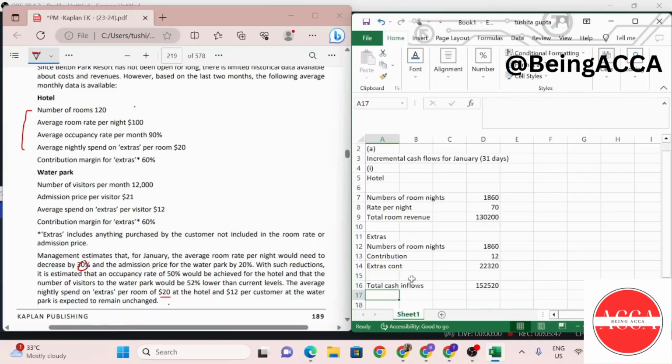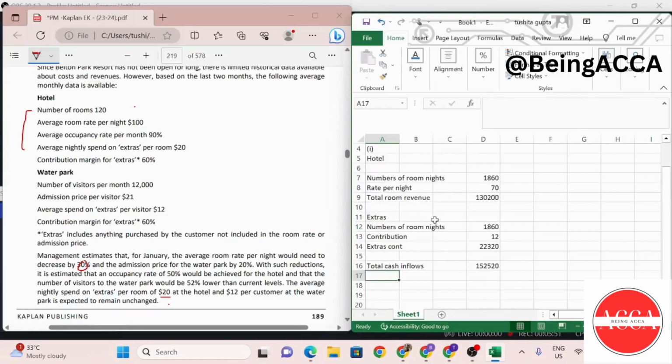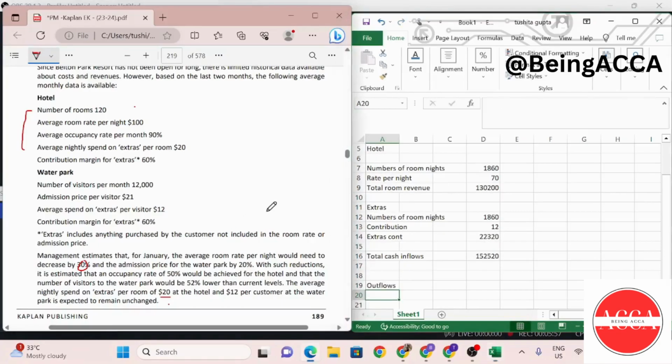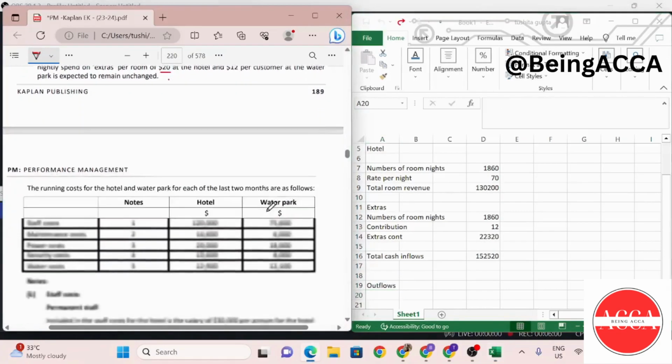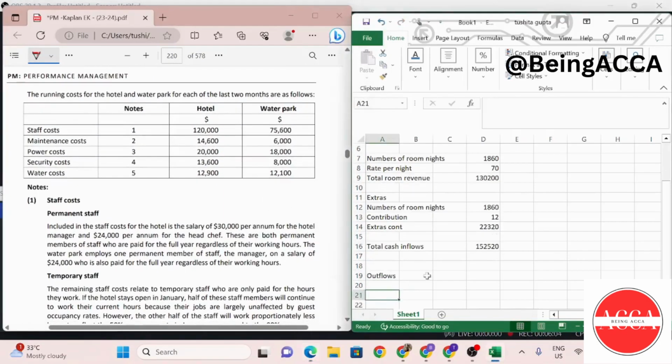Then we'll see what the outflows are going to be. Let's come to the costs portion. So these are going to be the outflows now. Moving here, let me look at the costs. First, we have the staff costs.